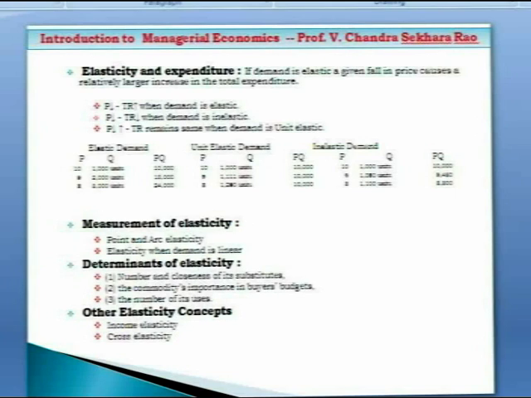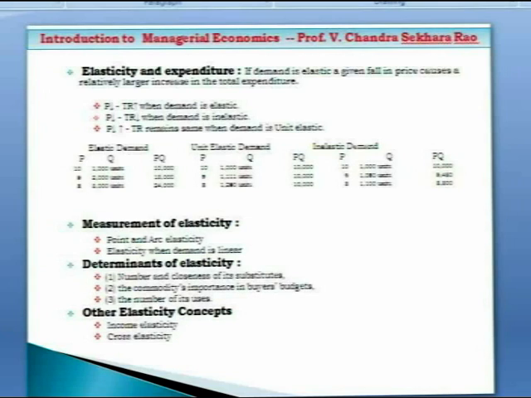For example, by reducing price from 10 to 9 or 9 to 8, you can see that PQ is nothing but expenditure from the consumer's point of view or revenue from the seller's point of view. You can see when price declines, the total revenue increases in case of elastic demand, decreases in case of inelastic demand, and remains the same in case of unit elastic demand.